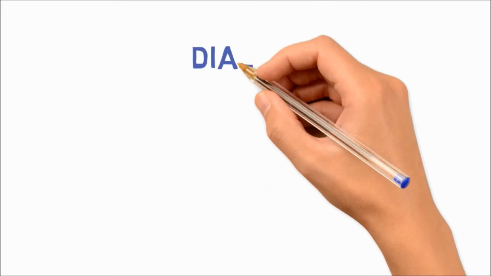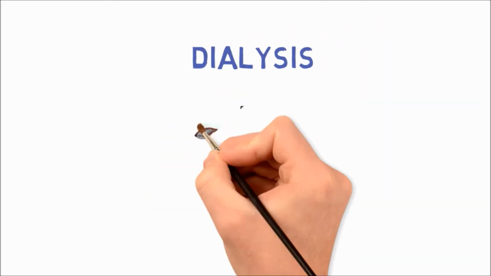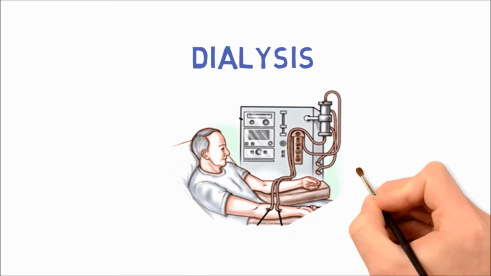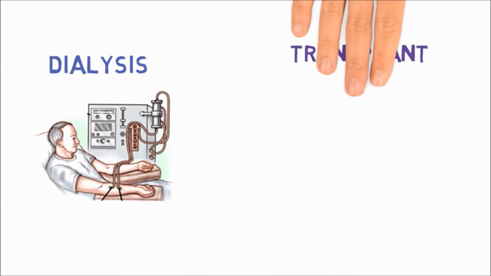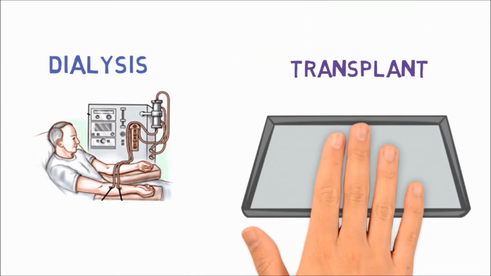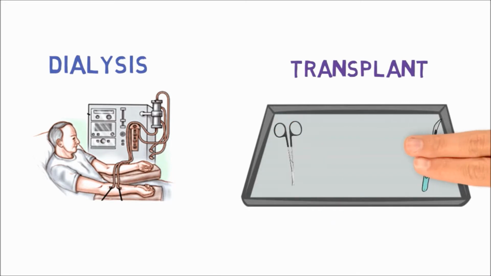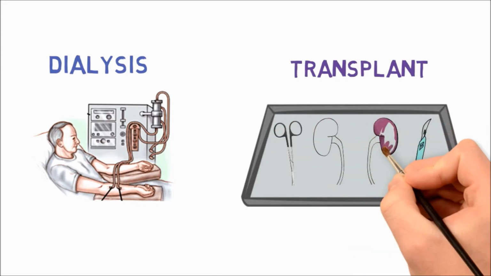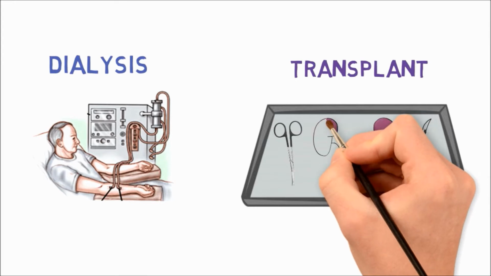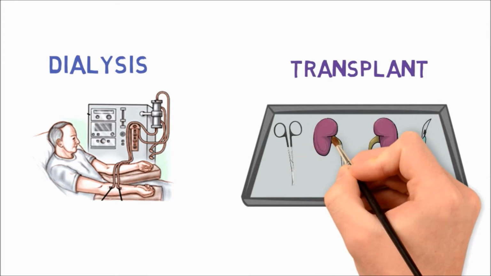So what treatment options are available? Current options include dialysis, a process by which waste is removed from the blood through a filtration machine. In more severe cases, a kidney transplant may be needed. However, the likelihood of finding a donor can be difficult, and post-surgical complications are likely to occur. Both options can be emotionally stressing for the patients and their families.